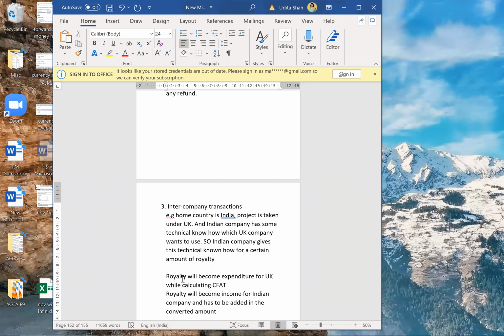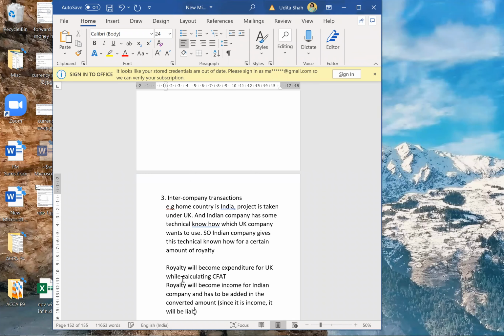But since it is income, it will be liable for tax in India.